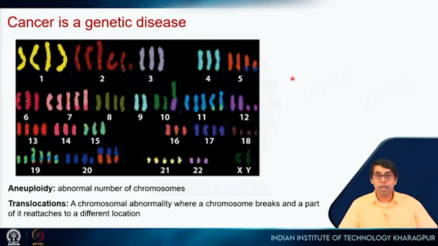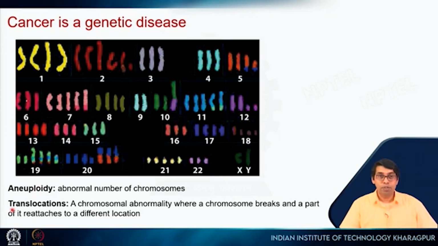Now there are several abnormalities in these chromosomes. If you think about our chromosomes, we have 23 pairs, right? So 1 to 22, and then the last one is the sex chromosome, X and Y. And we have 2 copies of each chromosome, one coming from each parent, right? But if you see here, there are 4 copies of chromosome 1, there are 6 copies of chromosome 2, 3 copies of chromosome 3, right? So the chromosome number is completely random. It's not maintaining these 2 copies for each chromosome.